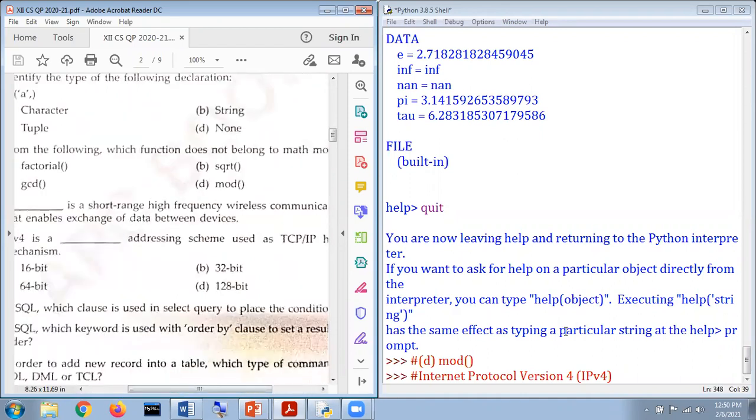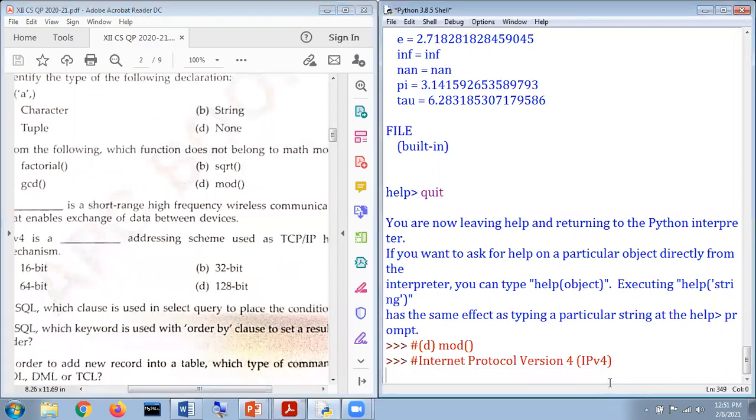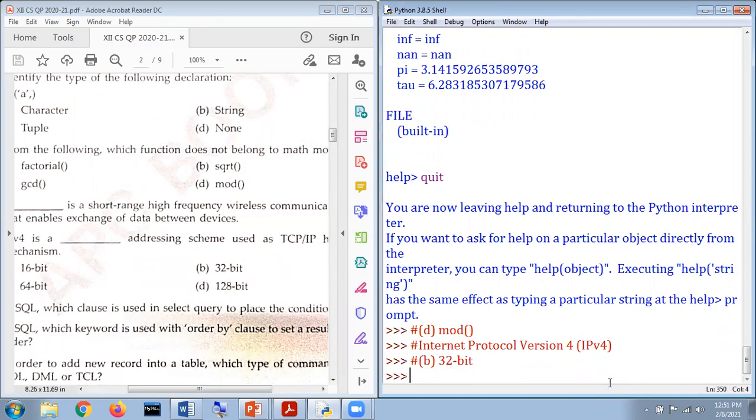So, my dear respected students, the correct answer is to be considered as B, and we are supposed to mention here 32-bit. Okay. Now what happened next?